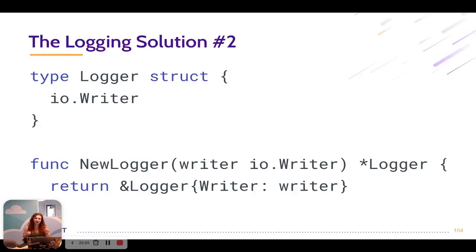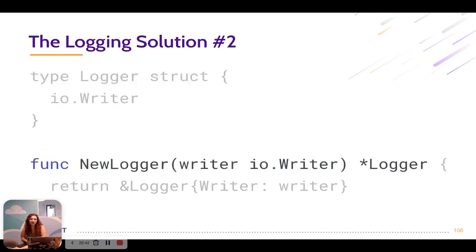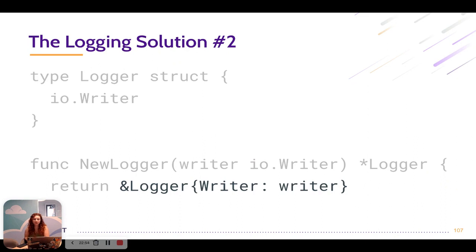So let's use that in our solution. Well, we're going to create a logger struct. We're not going to go back to using our logging target interface because we already have that io.Writer interface. So we're going to embed the io.Writer interface in our logger struct. Then, once again, just for more control over how our logger is created, we're going to create a constructor for our logger, right? The NewLogger function, and it'll accept a writer. And we're going to return a new logger with that writer as the interface.